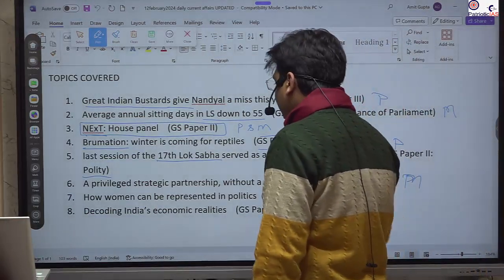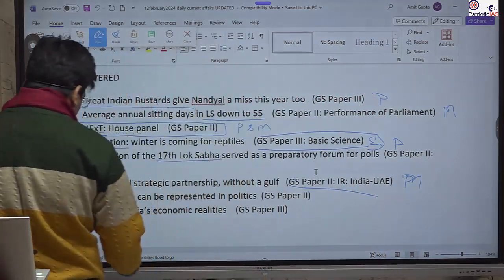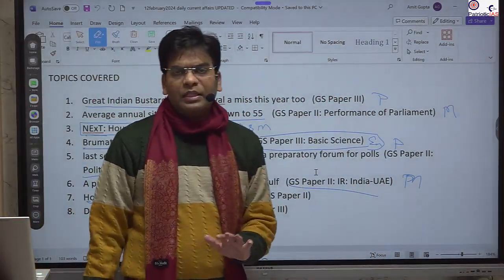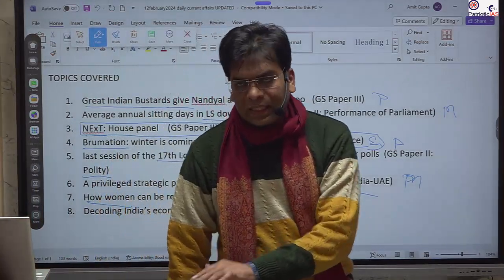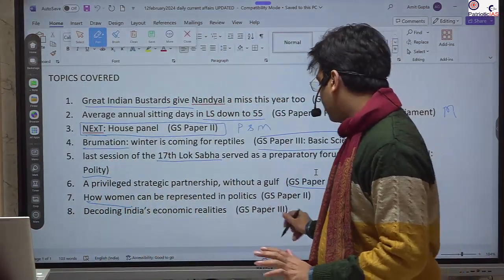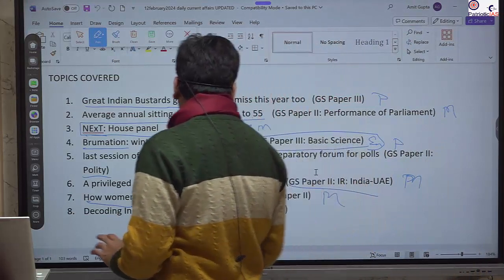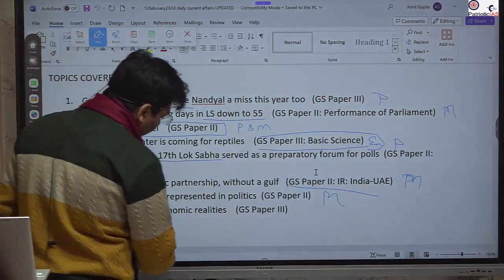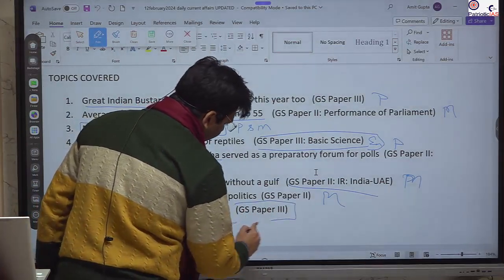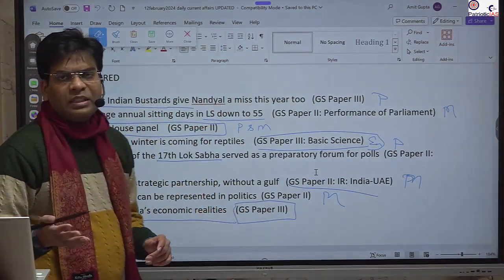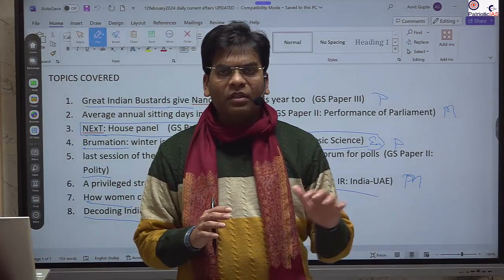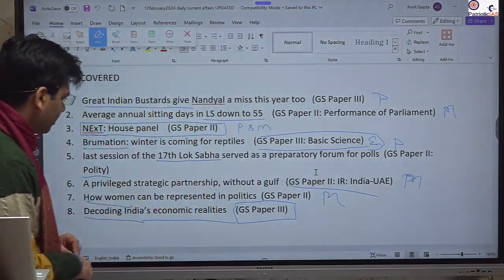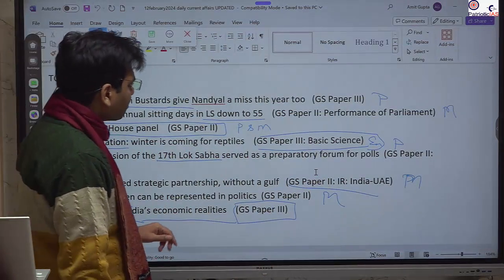After that we will study women's representation, how the women's bill has impacted it, and how recent elections saw the trend. This will be with respect to mains GS paper 2. And in the last we will study decoding the Indian economy, because there has been a lot of deviation from the international standard of data collection, and it differs from the projection. So we will study all of this.